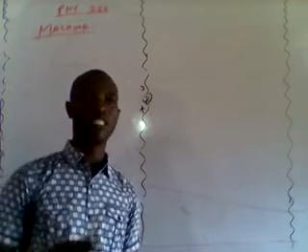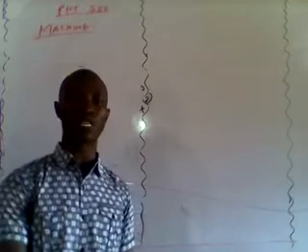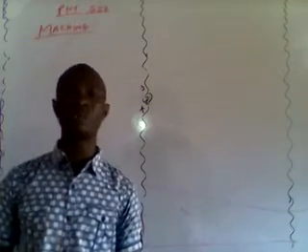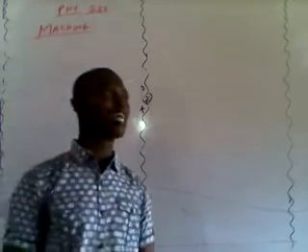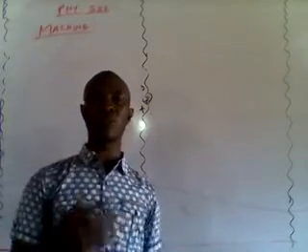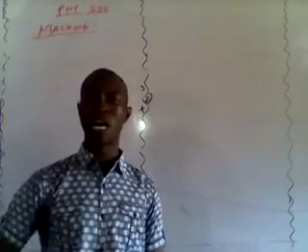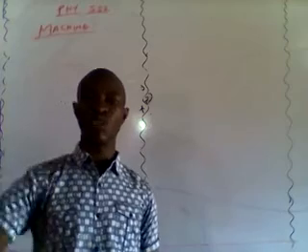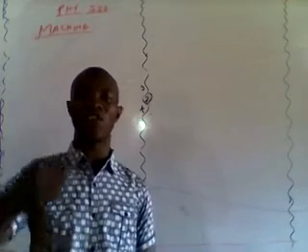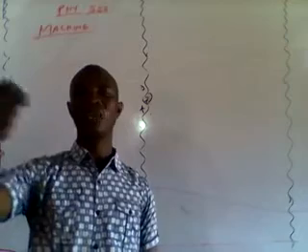I repeat, a machine is a device or tool which will allow an effort to be applied at one end in order to overcome a resisting force at the other end. Now, two things are very important here. Any moment we are using what we call a machine, one, an effort must be applied, and two, the machine itself must convert the applied force in order to raise a load.